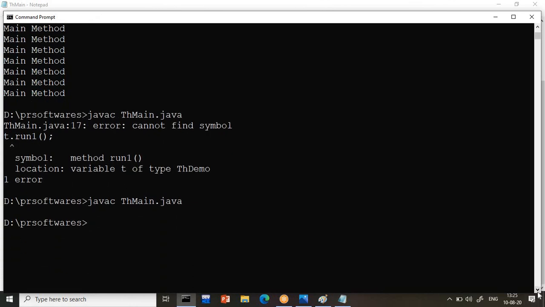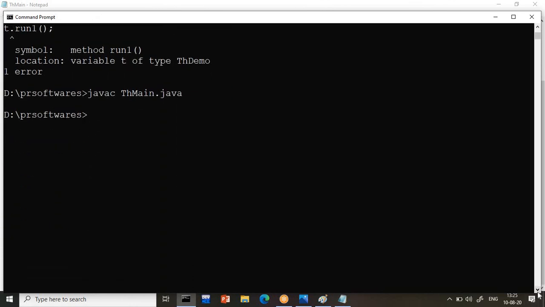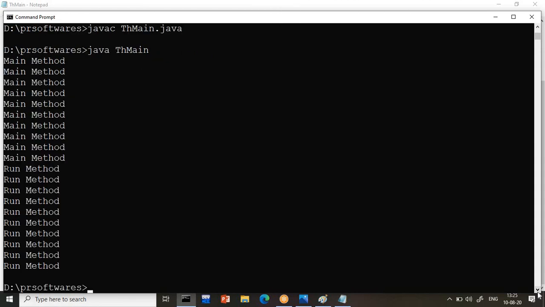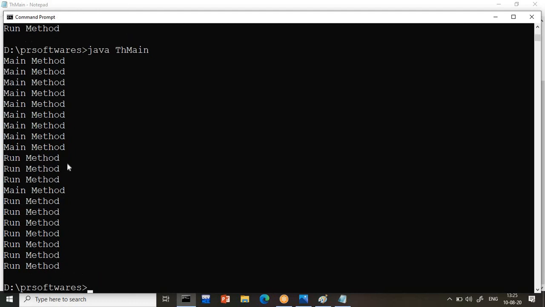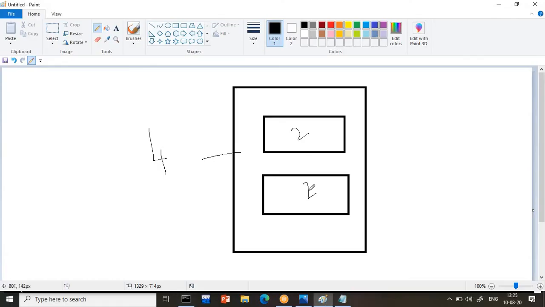Okay, it was not saved, guys, so I saved it. Execute java th main. First main is coming, then run. Will it be the same? No. Observe here, run and main are mixed, because both are working in parallel. Some is going a little fast, some a little slow, but obviously this task is done in a parallel way. Now it is not taking 4 seconds, it is taking only 2 seconds. Why? Because both are running in parallel.